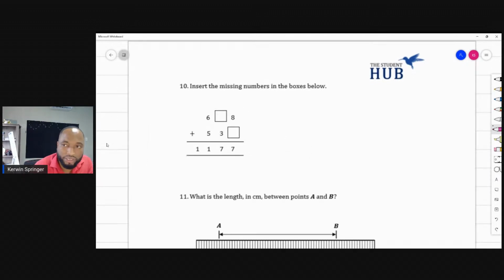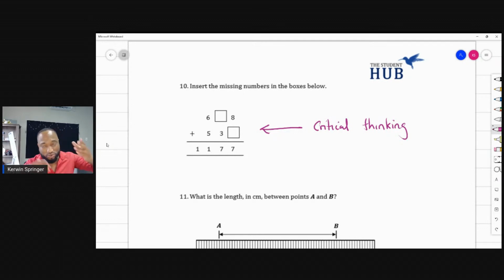Insert the missing numbers in the boxes below. So this question has a lot of critical thinking involved. Not all the time can I give you a specific method to just crack this question. Sometimes the sign may be different, it might be subtract. Who knows, they might even try one with multiply.